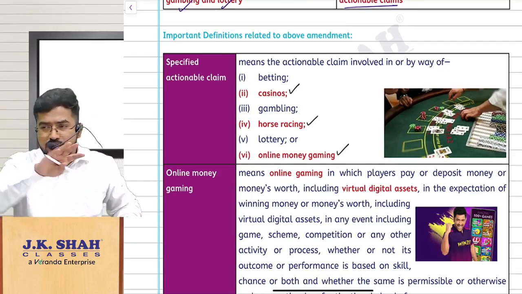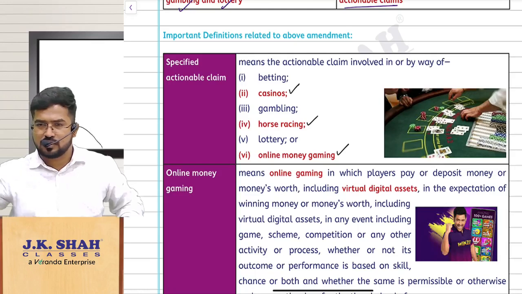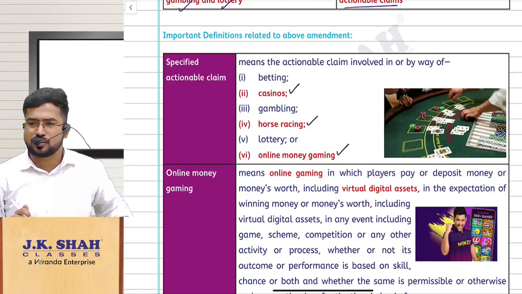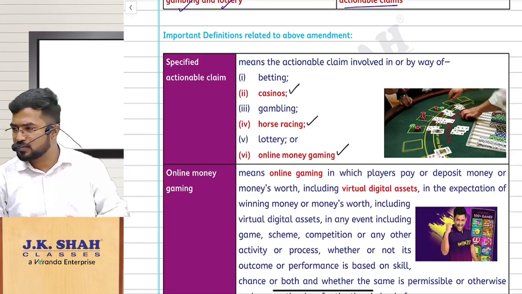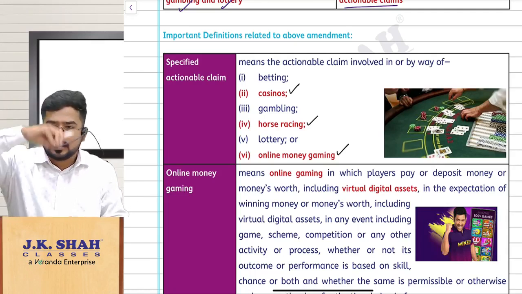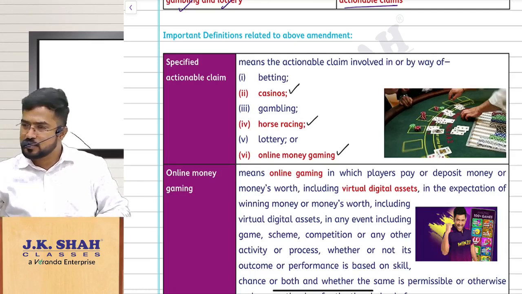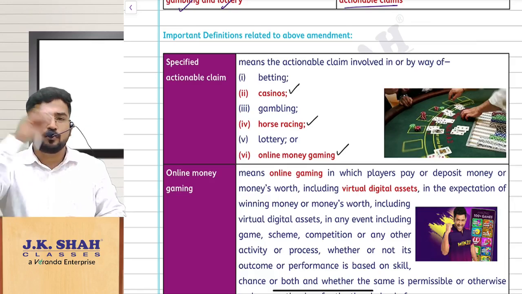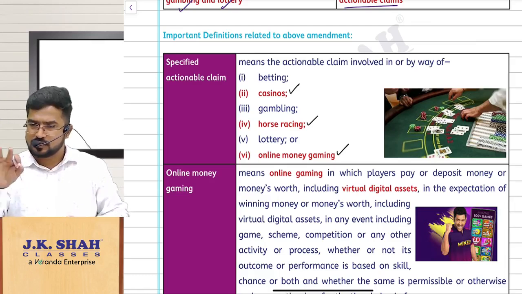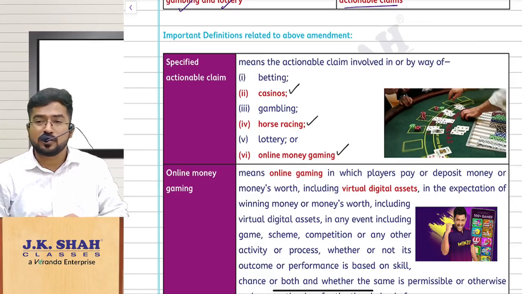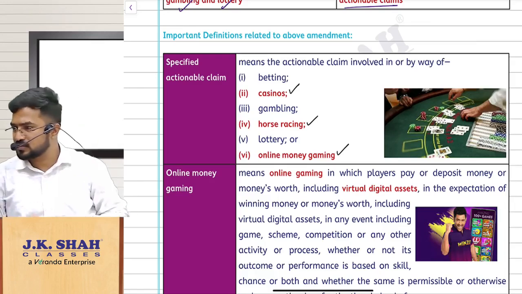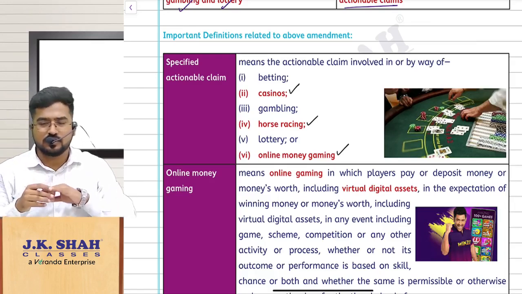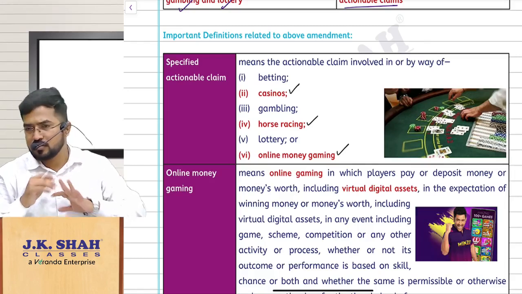Earlier only 3 things were taken out of Schedule 3. You tell me, if something is given in Schedule 3, what do you mean by that? It is not at all a supply. But if something is taken out of Schedule 3, it means it is supply. So earlier, how many things did they remove? 3 things: lottery, betting and gambling. Now what are they doing? They are removing 3 more things. What are those? Horse racing, casinos and online money gaming.